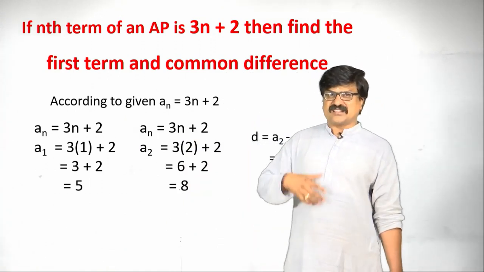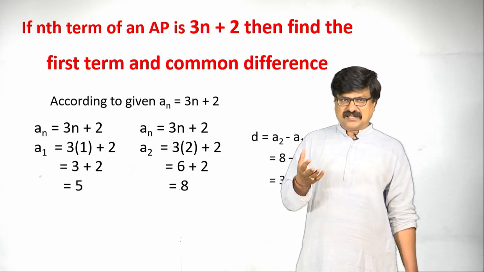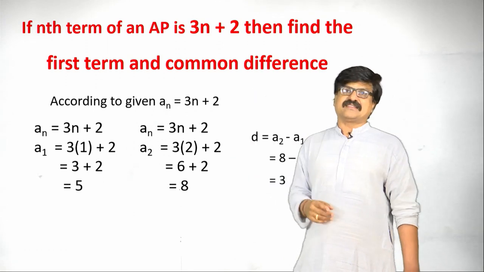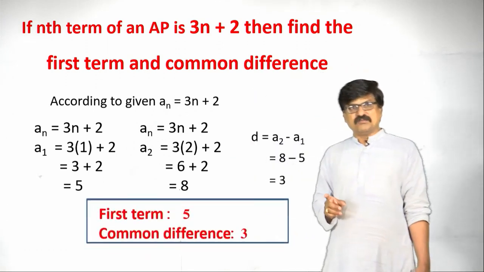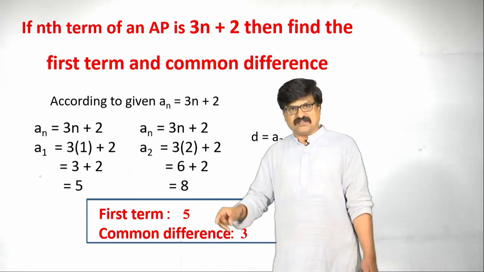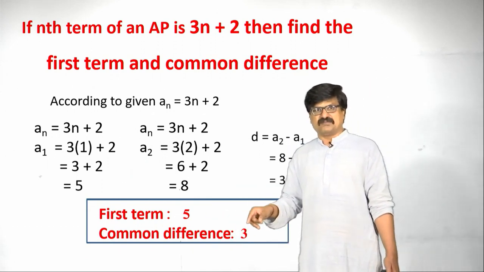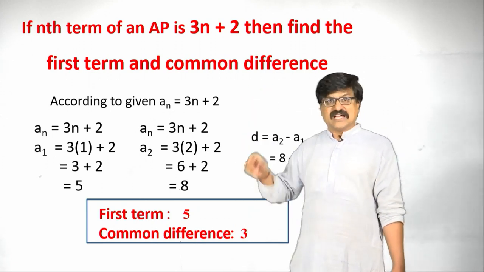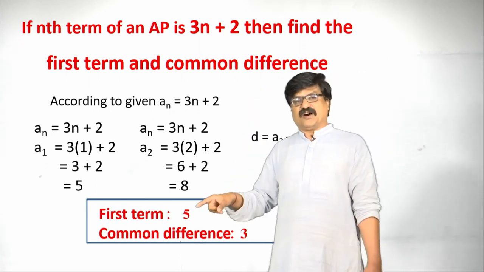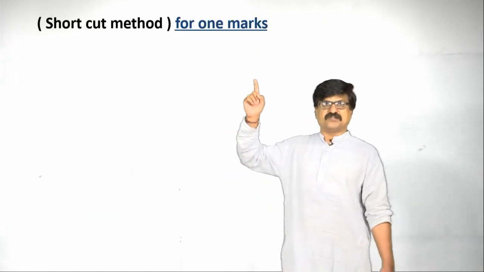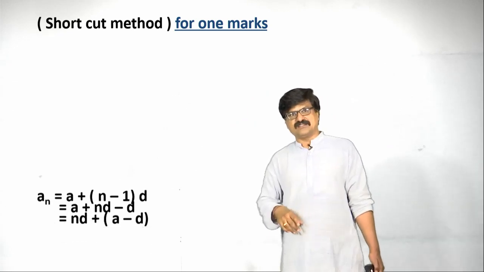Is there any other alternative method to find first term and common difference if the problem is like this? Let us take one more shortcut method. I think before this, here we have actually written the first term and common difference in box. Better for concluding answer write in this form in examination. The next one is a shortcut method. If they ask for 1 mark, it is very simple.